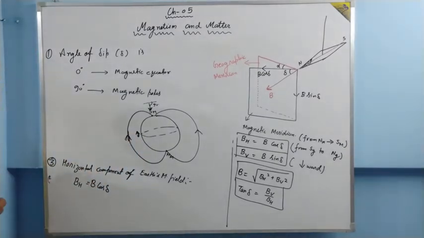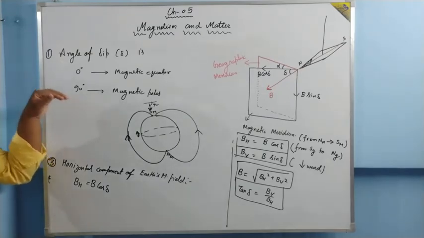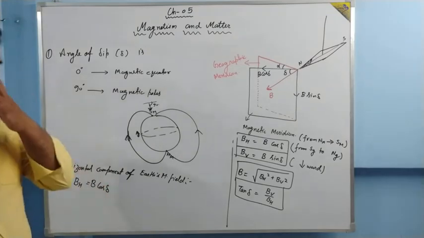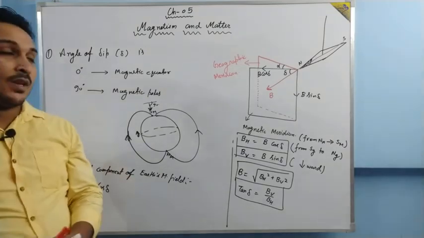From here, one more thing we need to understand: if someone goes from the magnetic equator to the magnetic pole, then the angle of dip increases. If we go in reverse, from the magnetic pole to the magnetic equator, the angle of dip decreases. Okay? One more thing, and the last thing.